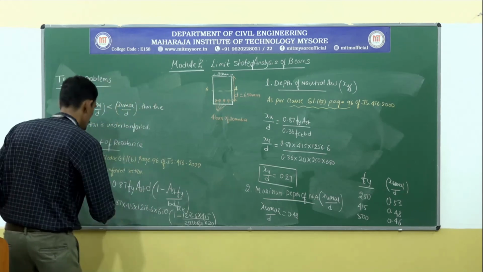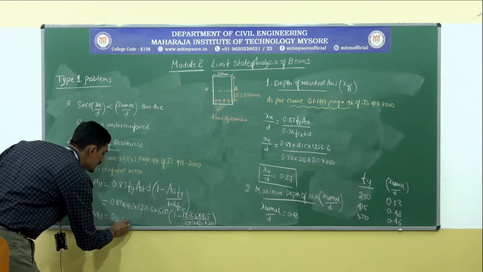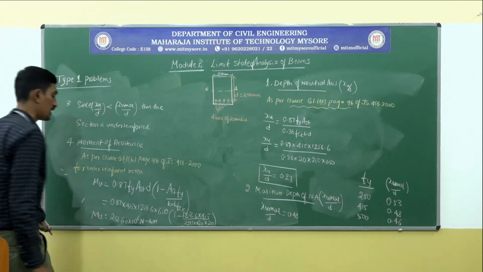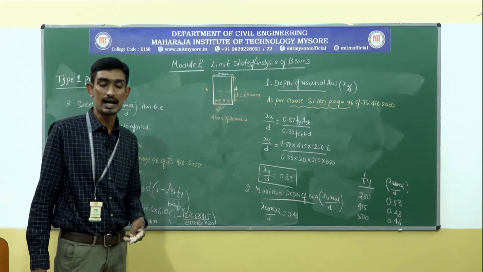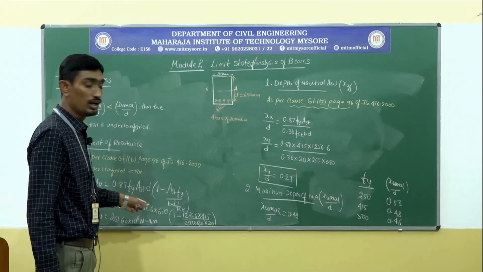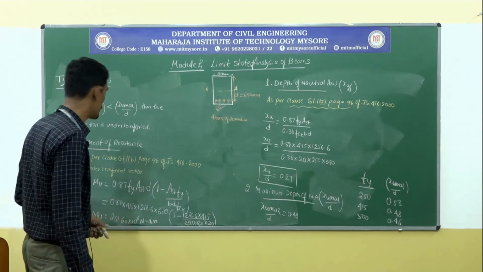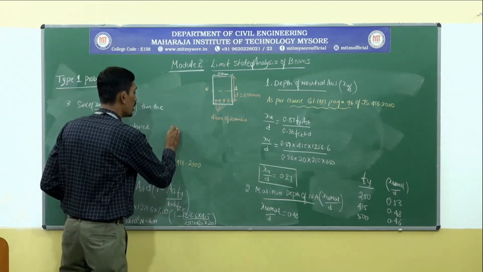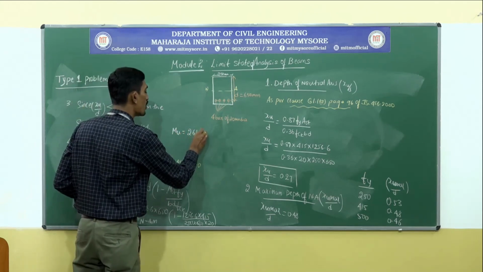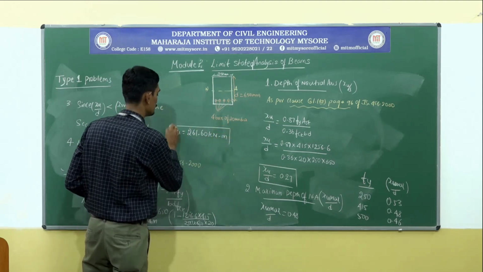261.60 into 10 to the power of 6 Newton millimeter. You are going to get the answer in Newton millimeter, or else you can express the answer in kilonewton meter as 261.60 kilonewton meter.